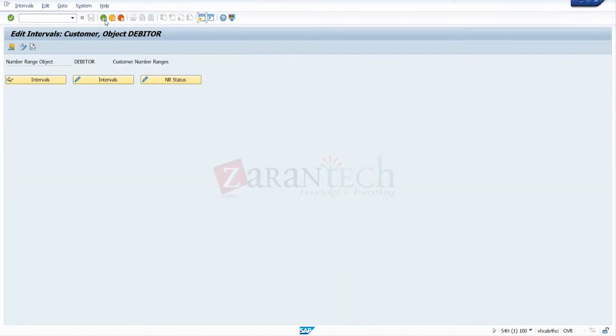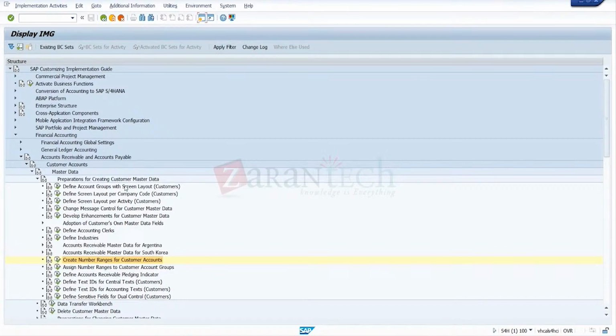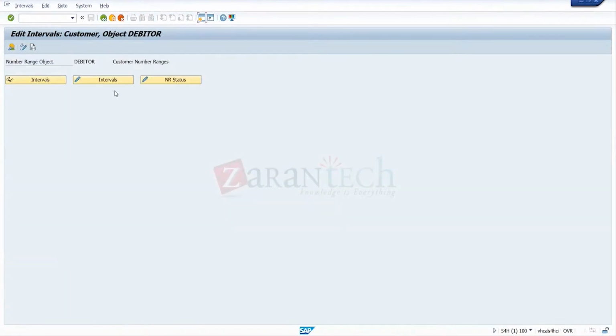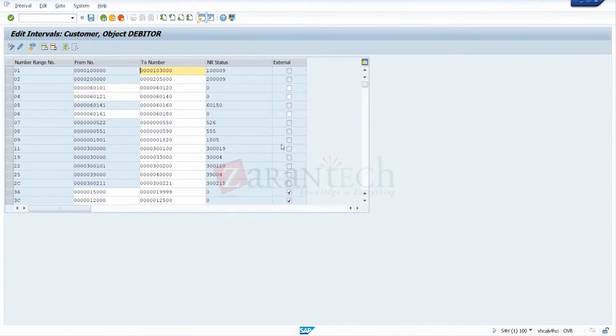So what I am doing is I am going to assign external number to both the groups. So we create account groups, financial accounting and cross-application components. For both the groups I am going to assign external number range. So go here. Check whether the external number is available. Anybody else has created external number? So this external number is there.